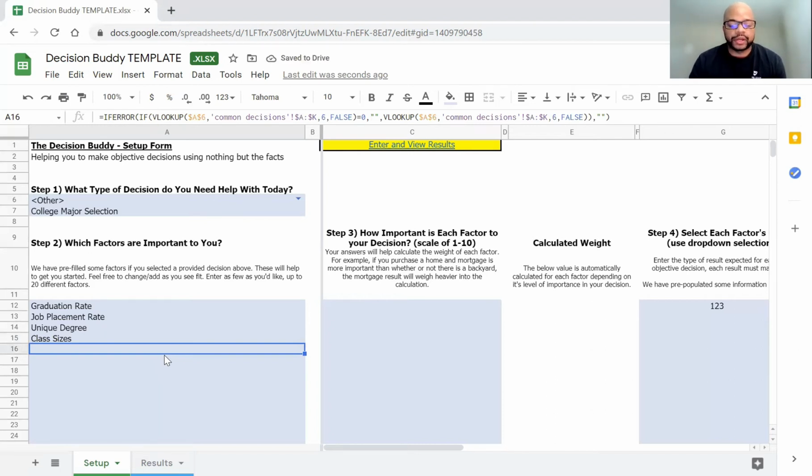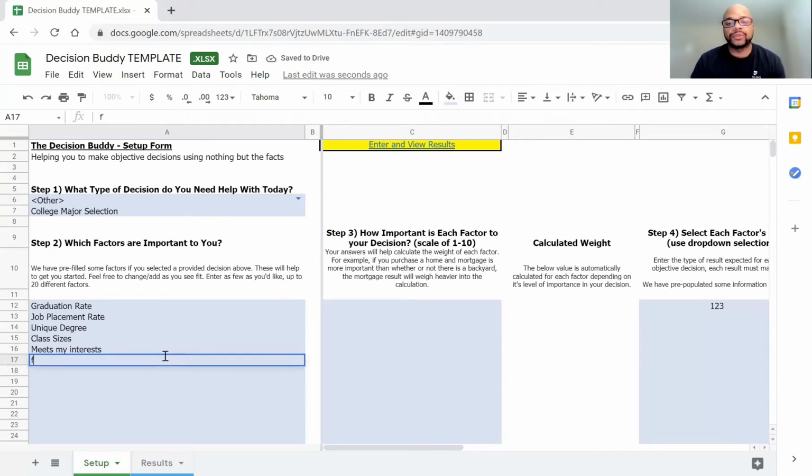What else? Interests. Let's name that "meets my interests." Is it things that I do typically throughout my high school journey? Am I used to working on cars or working with cars?